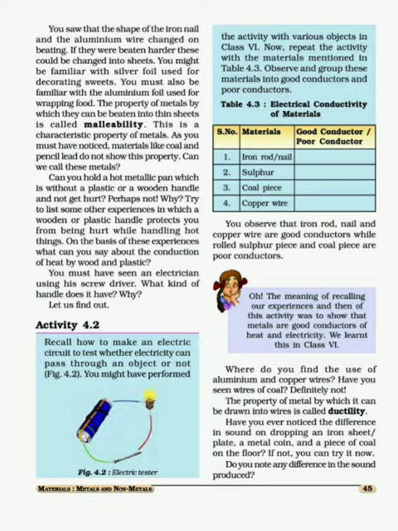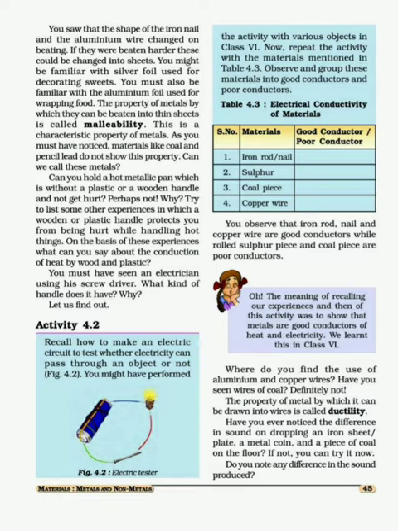Now to understand the next physical property, see activity 4.1. What is given in that activity 4.1? To perform that activity, you need to take one cell, one very small electric bulb, and wires, and you have to attach the wires like this.